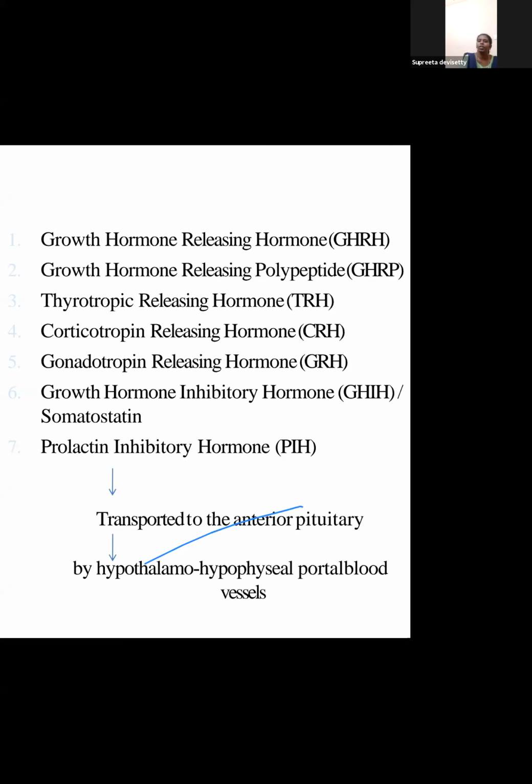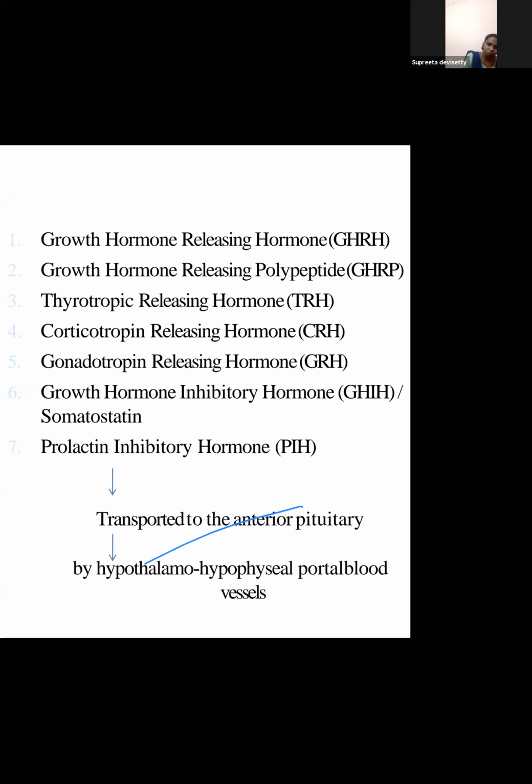We studied 3 abnormalities with respect to growth hormone. Gigantism, dwarfism. Yes. So these abnormalities would be the effects of any malfunction in the secretion of these. Next, prolactin inhibiting hormone. Yes, good.